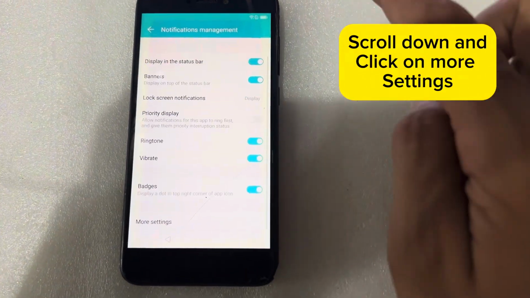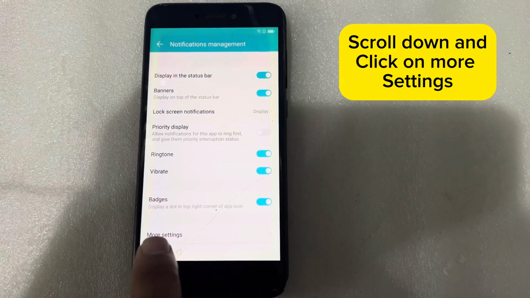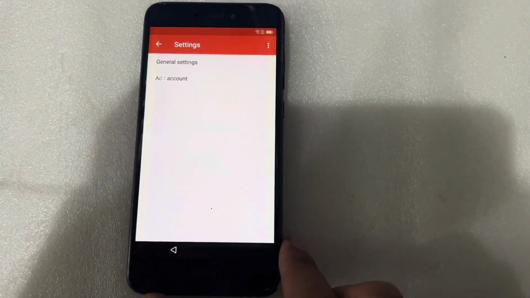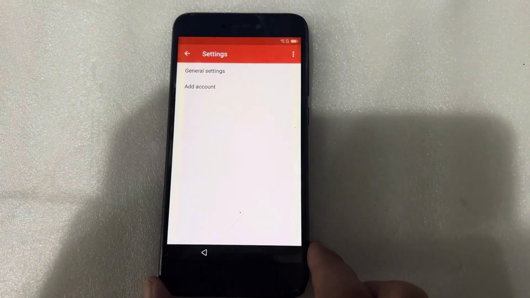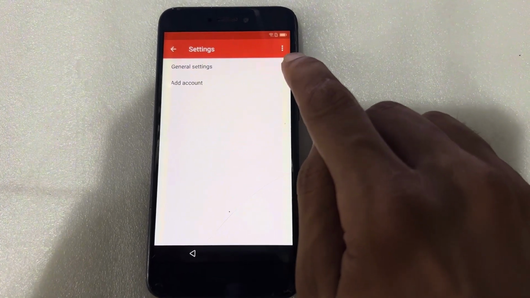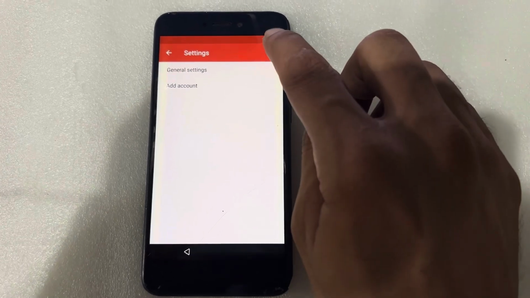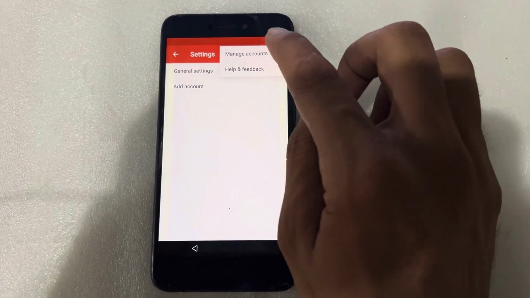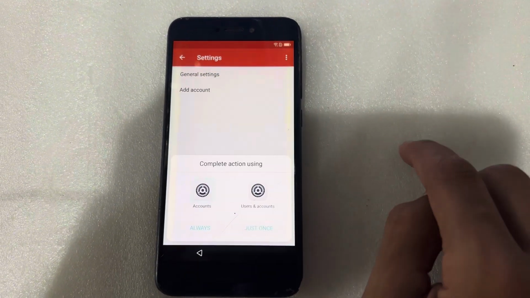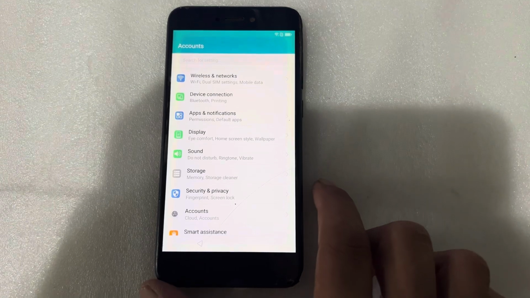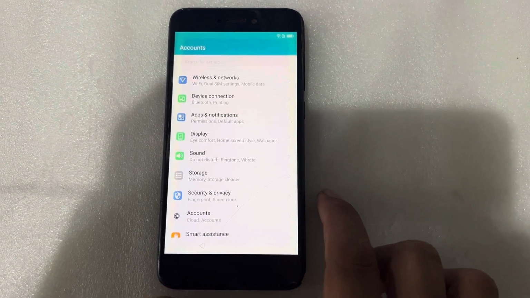I will scroll down, and you can see here more settings. Press on the more setting. Yes, I have opened this one. Now I will press on the three dot option. Press on the three dot option and press on the manage accounts. And I have successfully opened the settings.